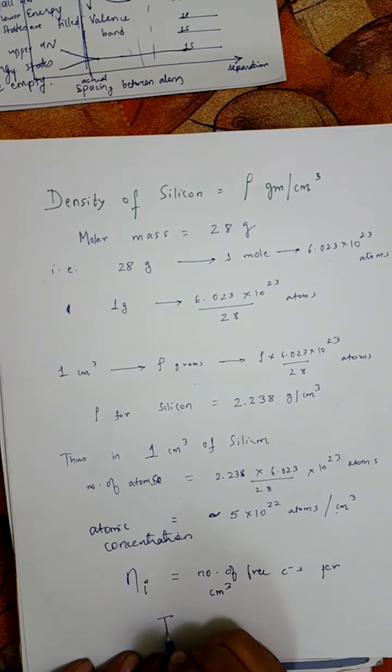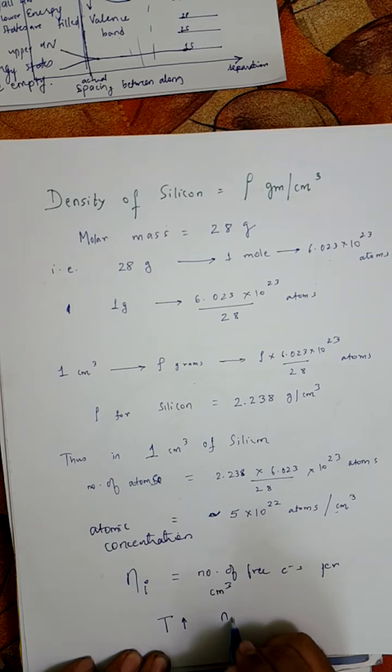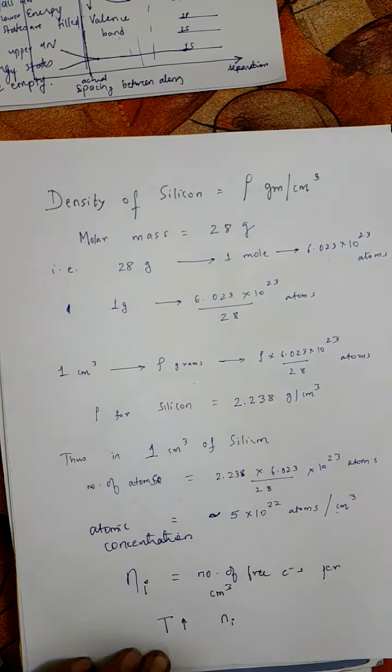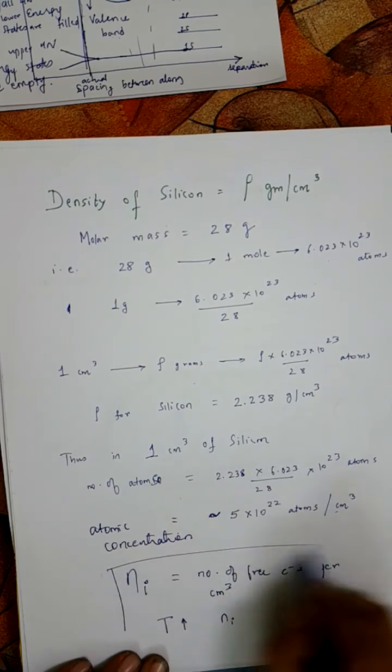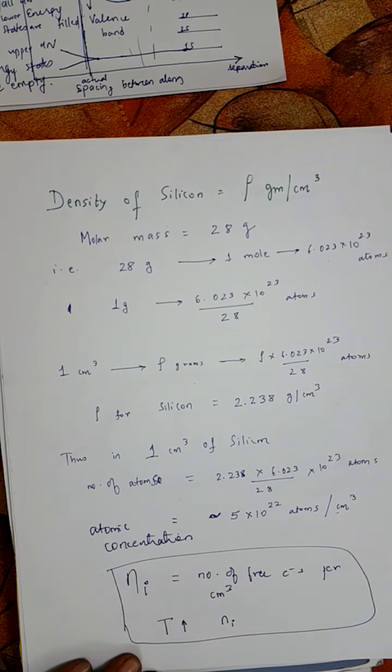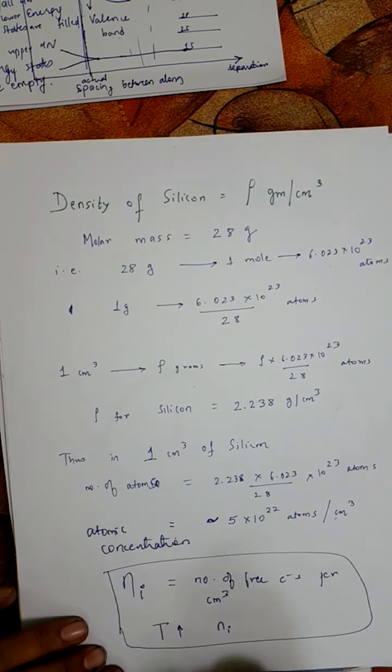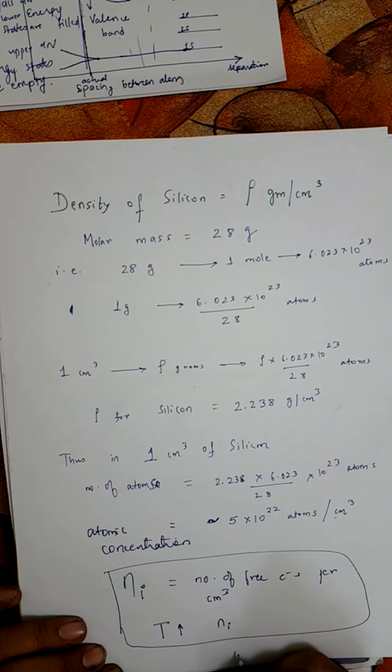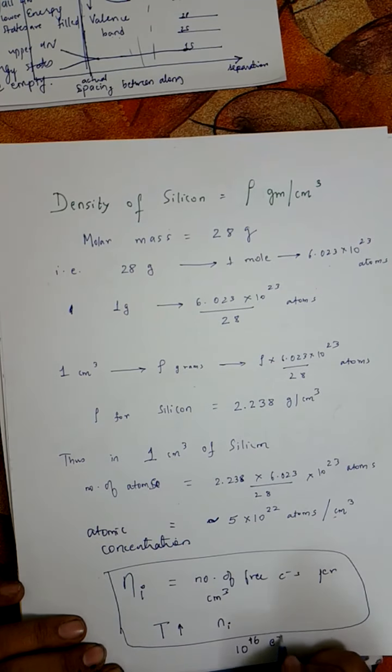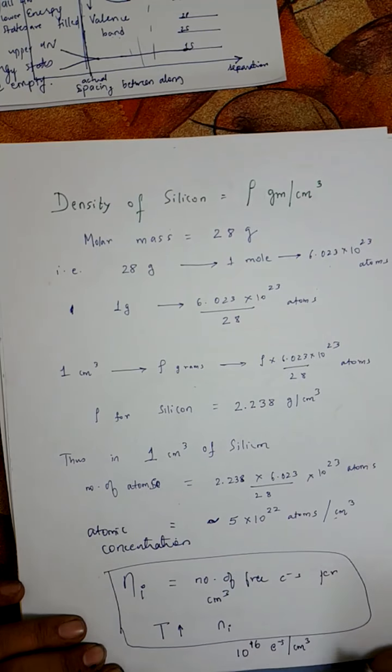As we know, as the temperature increases, the number of free electrons available will be more and more, because more electrons will be able to jump from the valence band to the conduction band. So this is very important. Practically, the intrinsic carrier concentration of silicon at room temperature is somewhere around 10 raised to 16 electrons per centimeter cube.